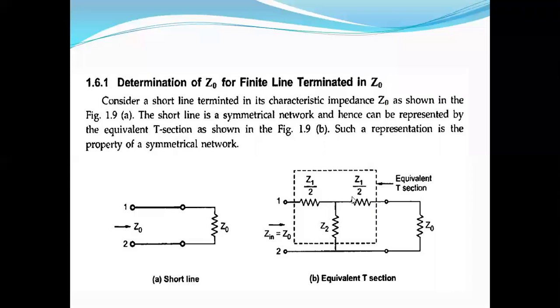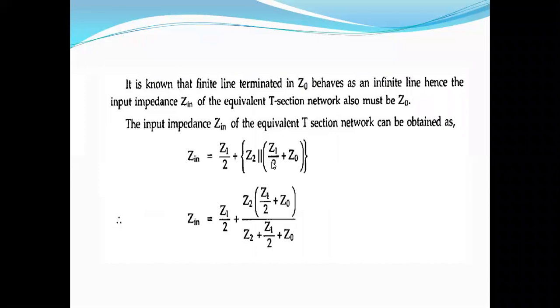These two are in series or parallel? Series, sir. Series. So you can add. You see here Z1 by 2 plus Z0, these two are in series.